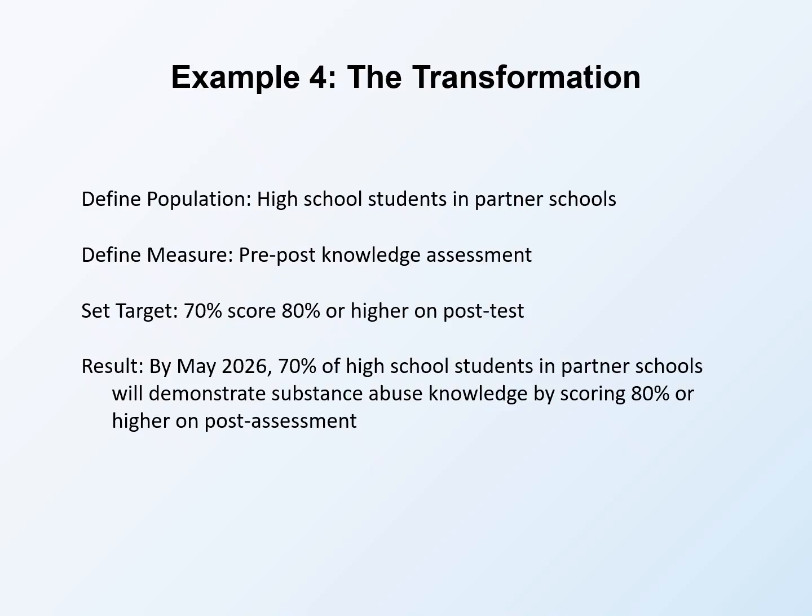Define measure as pre-post knowledge assessment. Rather than vague awareness, we measure demonstrable knowledge through assessment. Knowledge can be tested. Set target at 70%, scoring 80% or higher on post-test. We have a quantified success criterion. This is measurable and verifiable. The result converts fuzzy awareness into measurable knowledge. By May 2026, 70% of high school students in partner schools will demonstrate substance abuse knowledge by scoring 80% or higher on post-assessment. This is something we can actually verify.